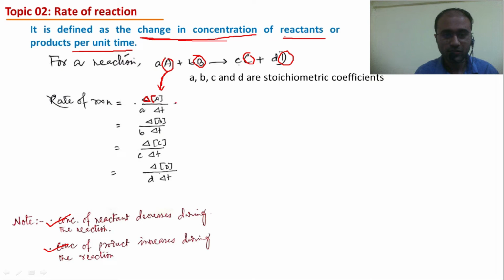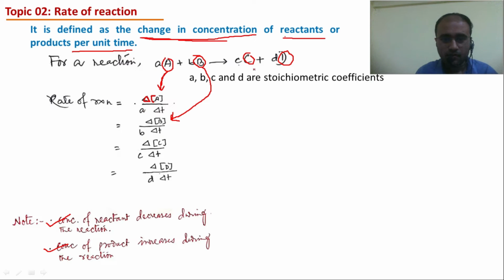The first expression we have written in terms of A. Then in the second expression we have written in terms of B, change in concentration of B by change in time. And in every case, stoichiometry is placed in the denominator.